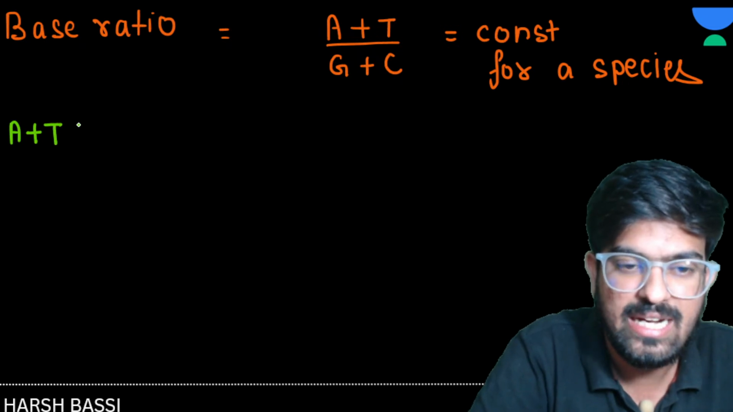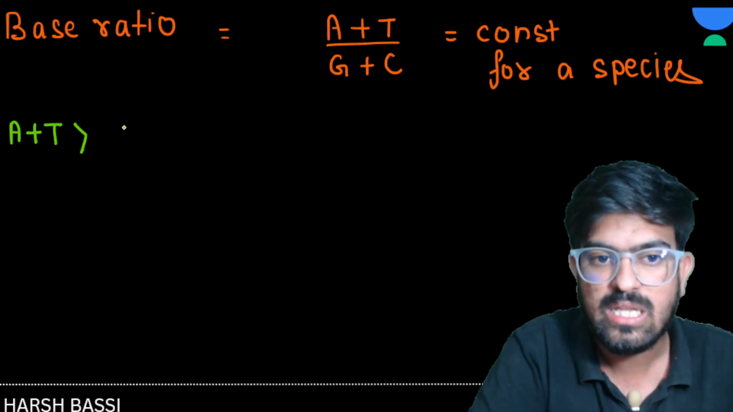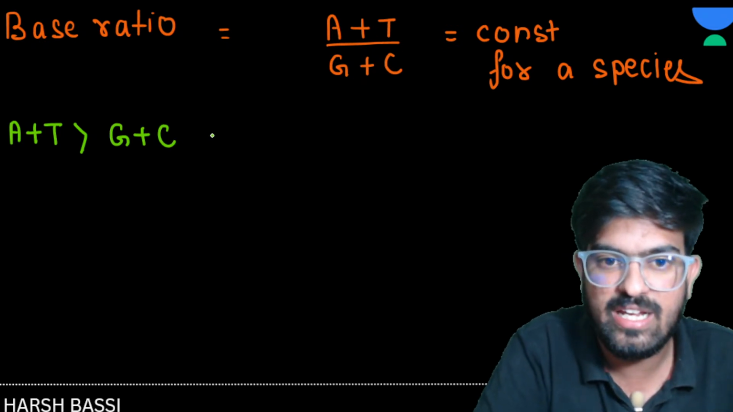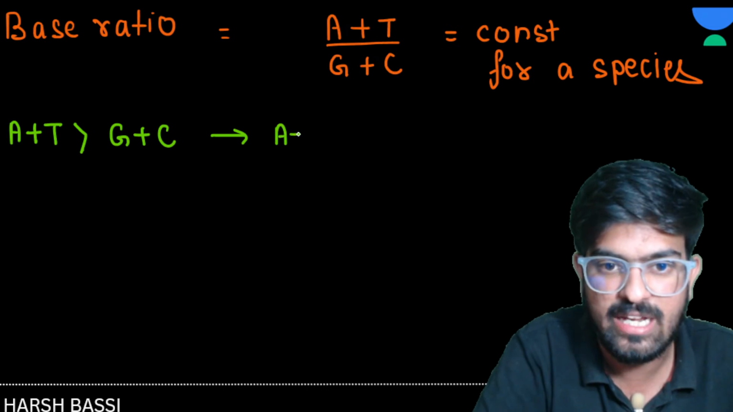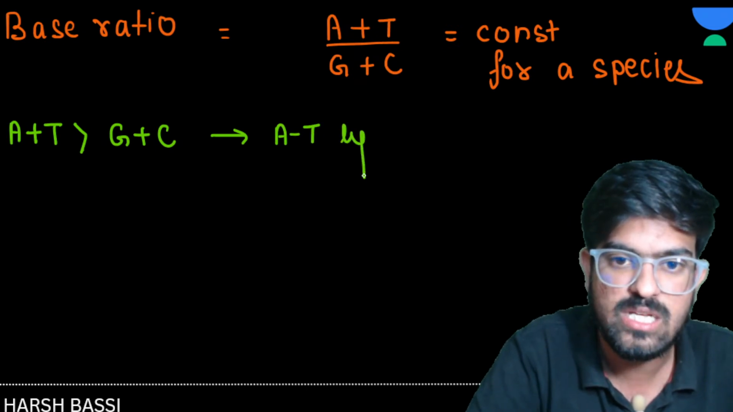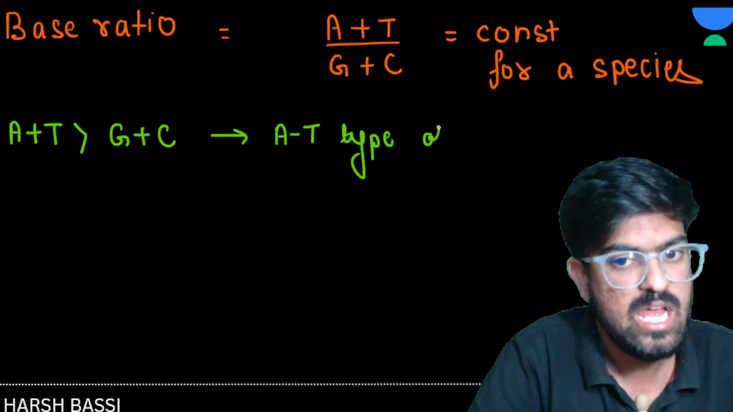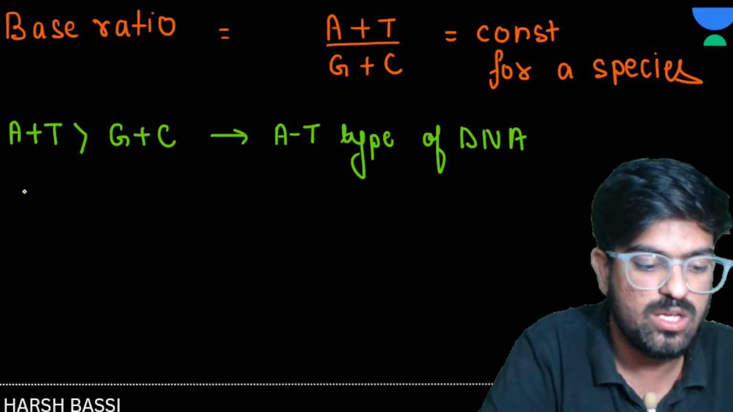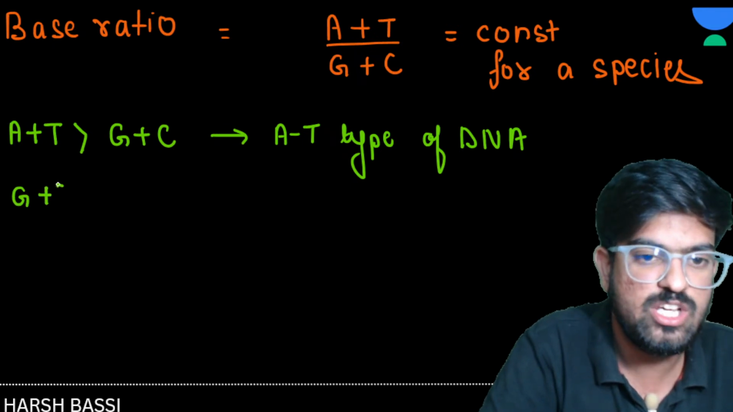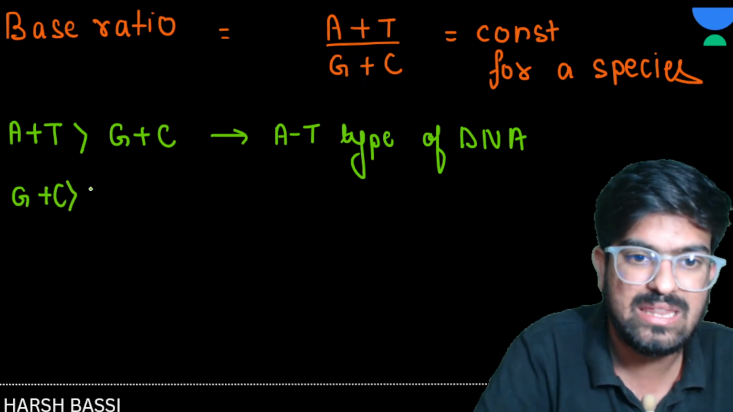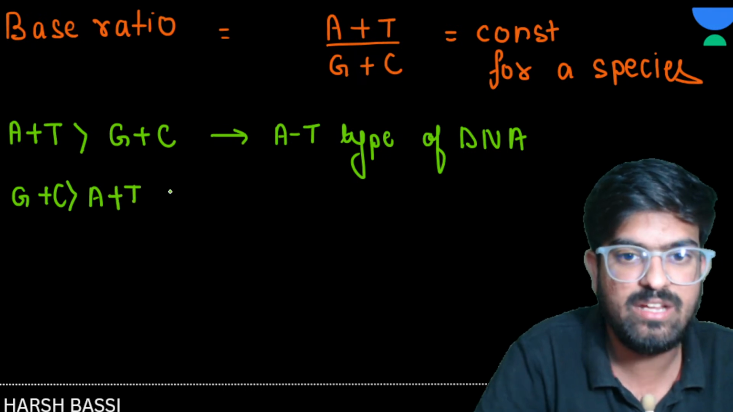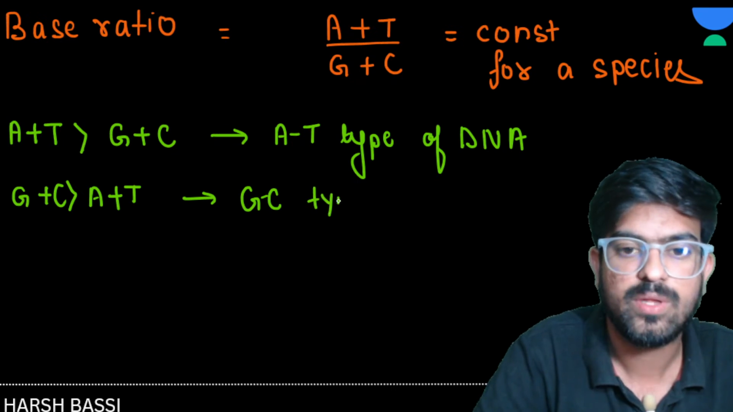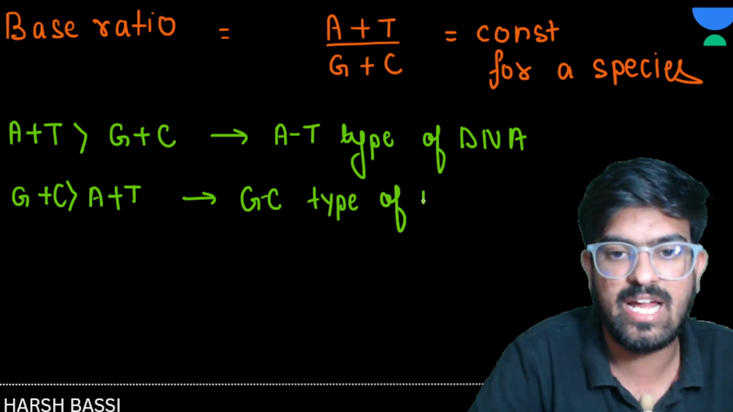If I say that the AT ratio is more than G plus C, so this type of DNA is known as what? This type of DNA is known as AT type of DNA. And similarly, guys, if the GC ratio is more, if G plus C is more, then what is going to happen? The DNA will be what? The DNA will be GC type of DNA.